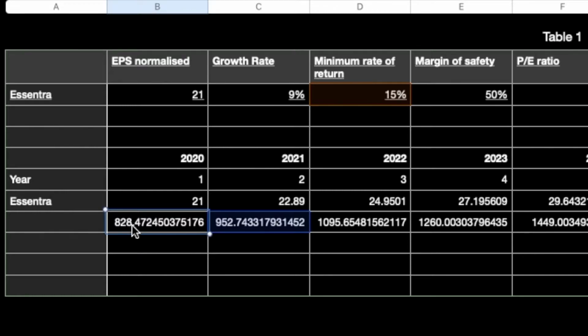Okay, and we will have to divide that by 50%. So the fair value for this company would be around 414p. Okay, 414 pence. Now I know currently that Essentra trades at just over £3, so we can deem this to be a fair value for this company. So they are actually under what we calculated the fair value to be.